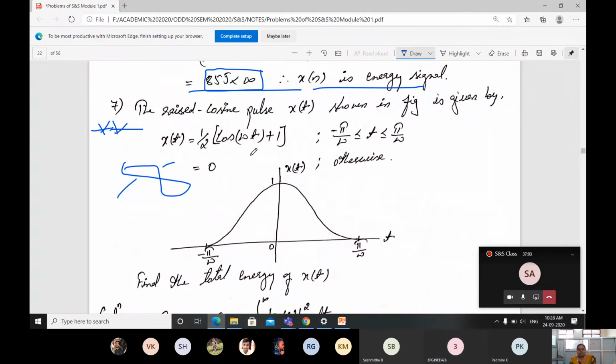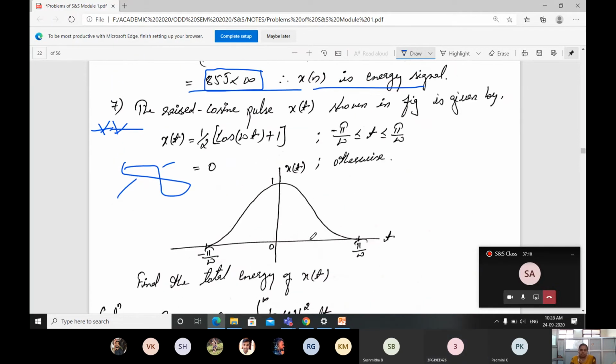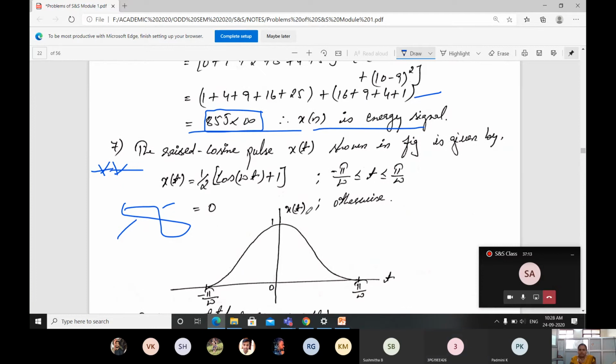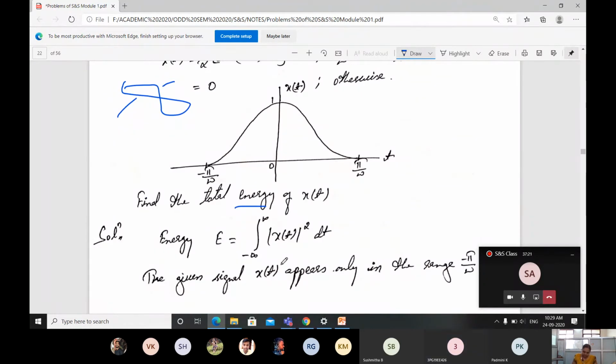What will you find when it is given? If they give it, it will be well and good. Find the total energy of x of t. If they do not give it, what are you going to find? It is a non-periodic signal. For that reason, you have to find the energy of the signal. Use the energy equation.